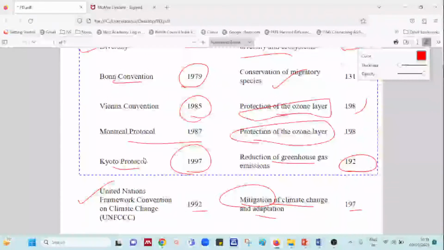The only thing is that first of all you should be very familiar with the number of conventions, the number of protocols, what exactly the focus is, what is the establishment here, what number of parties are involved. So all this is very important for you to remember.